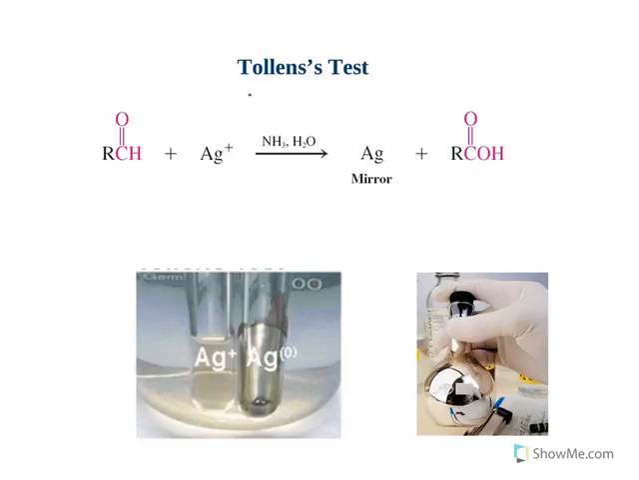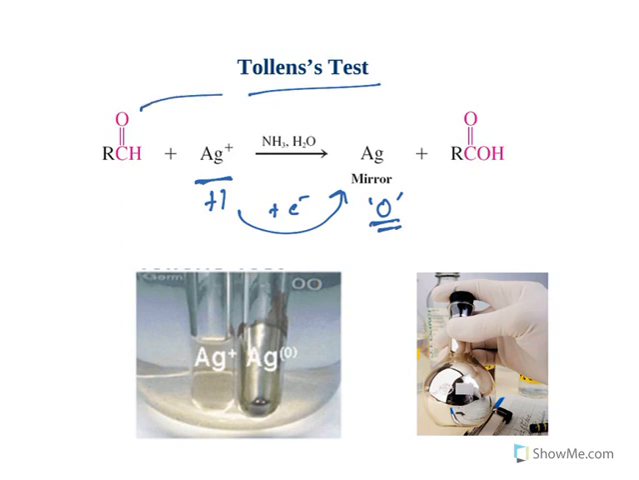Next one is the Tollens test. In the Tollens test, ammoniacal silver nitrate is used. The oxidation state is +1. It is converted to elemental silver. The oxidation state is 0. +1 means one electron is not there, so if you add one electron, it gets into the 0 state. That means you have reduced this silver. Similarly, the carbonyl is oxidized.